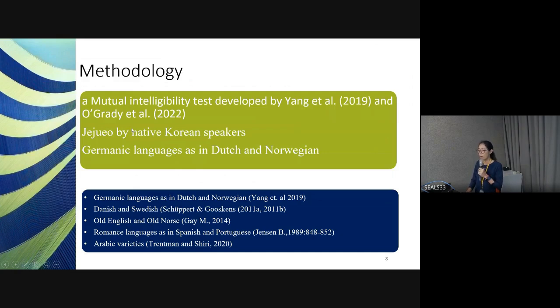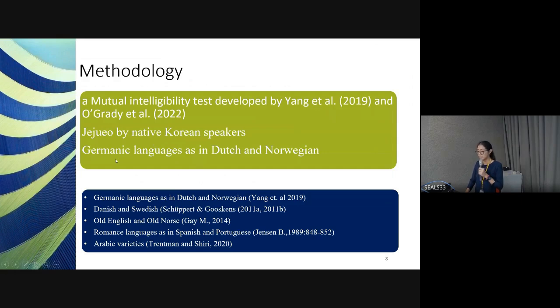And Brady et al. What they did is they tested Jejueo and native Korean speakers on a comprehension test, and they found that Jejueo is a different language from Korean. I will talk about the methodology in detail in the next slide. But how did Young et al. and Brady et al. know that Jejueo is really different from the Korean language?